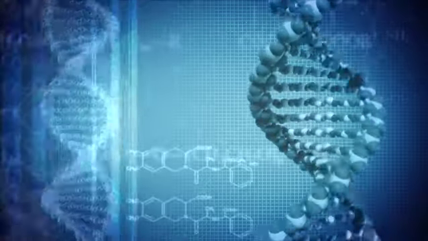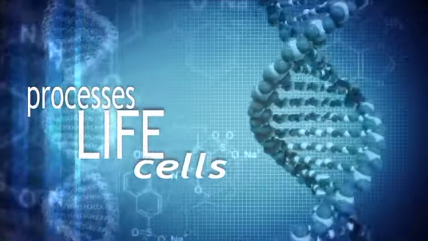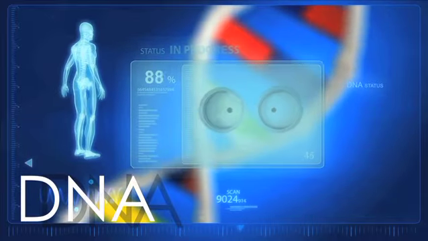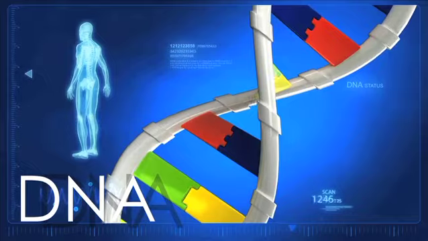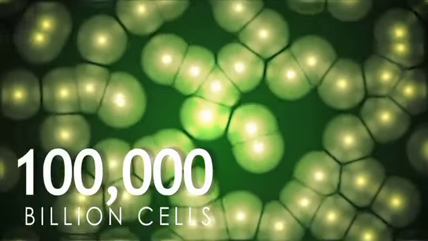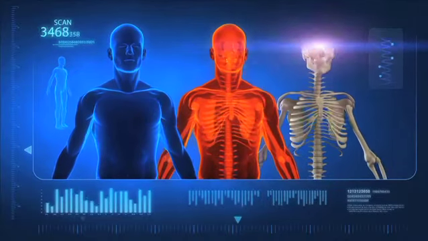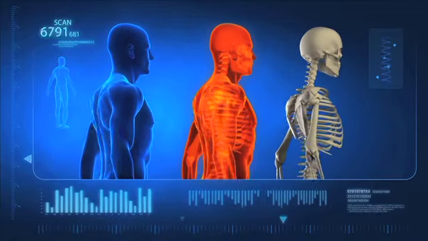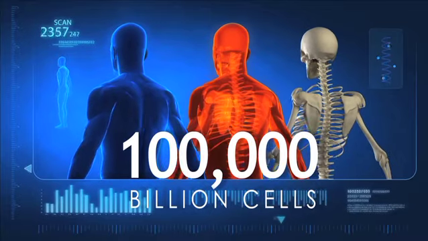Human knowledge has investigated at length the processes that make life possible inside the cells. DNA has been coded, and we know how many genes there are inside human cells and what they do. Our body contains around 100,000 billion cells. When you look at yourself in the mirror, you just see one person, but in fact, you are a community, an organism of around 100,000 billion cells, an infinite number of cells.